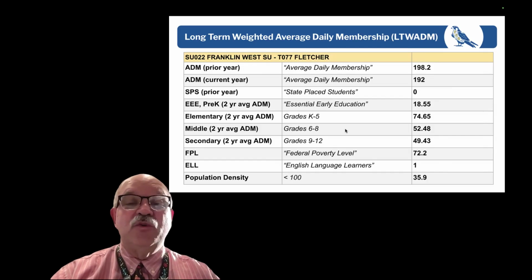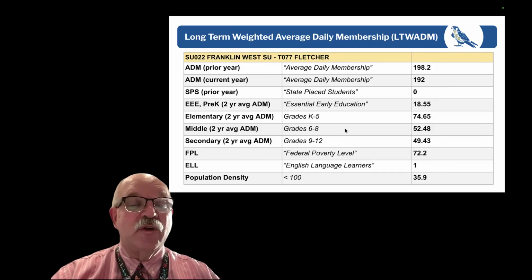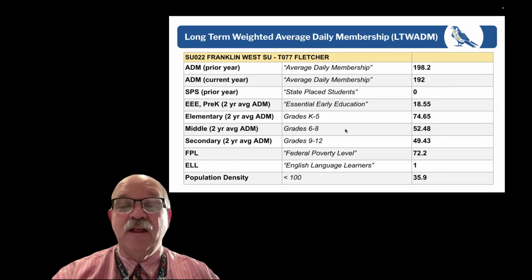Last year was 198. This current year is 192. We had no state placed students. That's what the zero there is. 18.55 students in pre-K. You can see 74.65 in K through 5, 52.48 in grade 6 through 8. Our secondary population, who all go to various high schools, 49.43. We had 72.2 students that qualified at the federal poverty level and one English language learner.